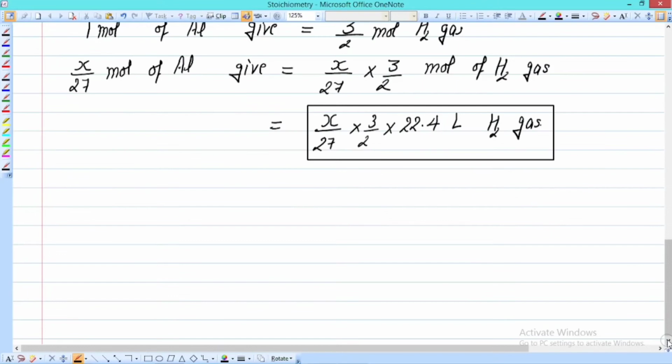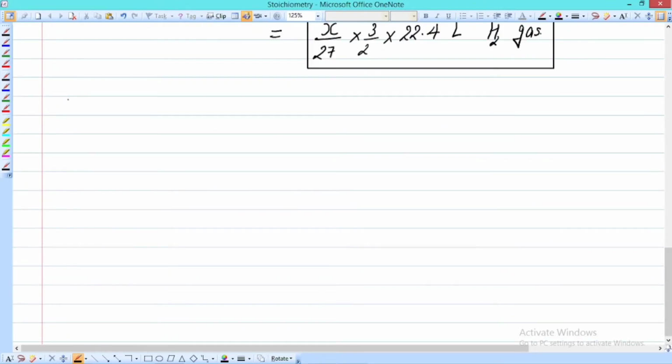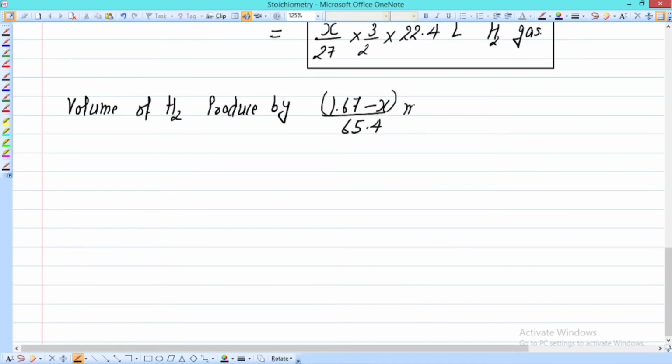Next is to calculate the volume of hydrogen produced by zinc. In the same manner, the volume of hydrogen produced by (1.67 minus x) divided by 65.4 mole of zinc will be equal to 22.4 multiplied by (1.67 minus x) divided by 65.4 liter.